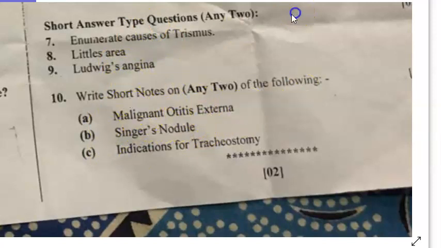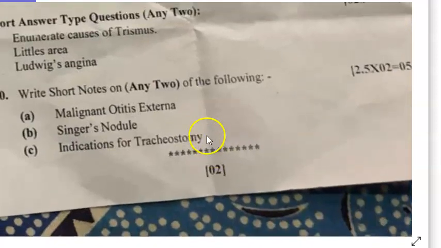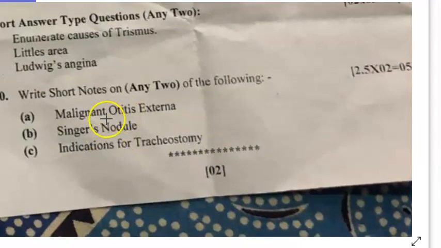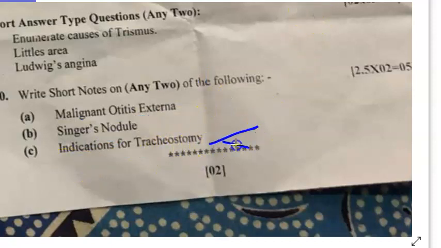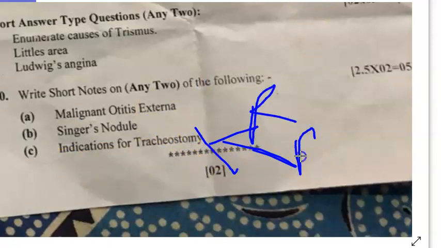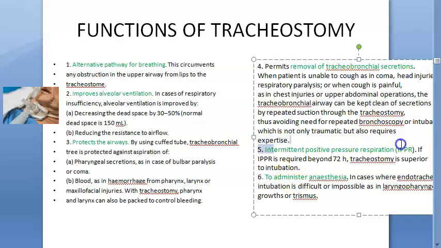Then coming to the last part here, for how many marks is this? They're asking 2.5 marks. Okay. So they are asking you malignant otitis externa, looks very important, guys. Pseudomonas, all that you write. Singers' nodules is nothing but the vocal nodules, right? Same thing, very important. Then indications for tracheostomy, right? All those indications. You have the respiratory insufficiency, respiratory obstruction, secretions. Then to manage anesthesia. What else is there? Intermittent positive pressure respiration, IPPR.